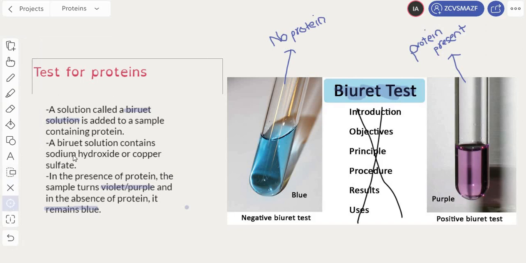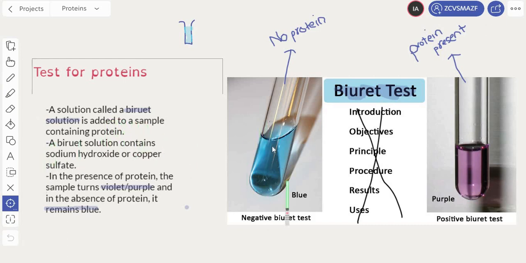So a solution called a Biuret solution. So maybe a measuring cylinder containing a bluish liquid. That bluish liquid is your Biuret solution. That Biuret solution is added to a sample containing protein.